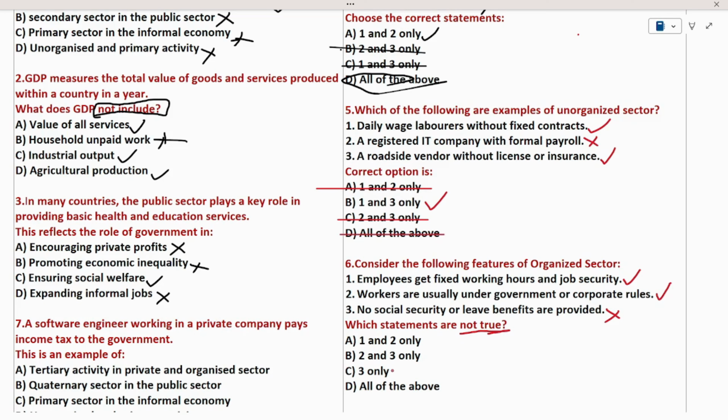We know that statement 3 is not true. So only statement 3 is not true. Remaining all the statements are true. So option C is my answer.